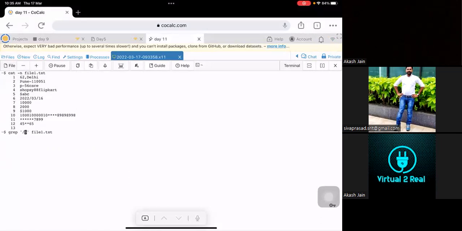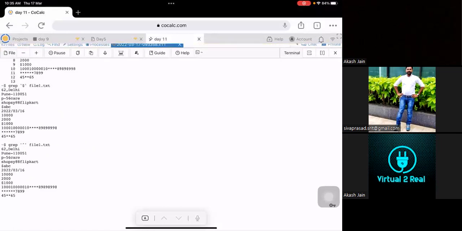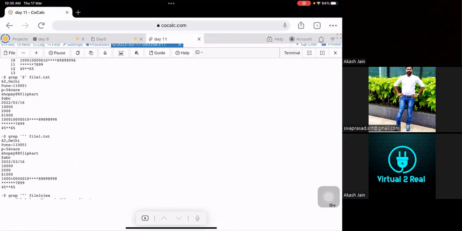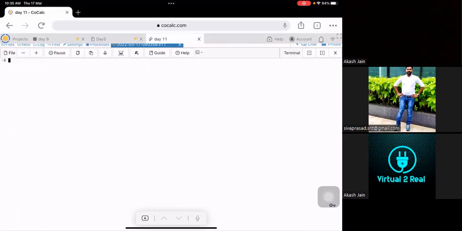If you give only dollar, it will print from the first to the last row. Correct? Because caret means start and dollar means end. So you'll get everything.